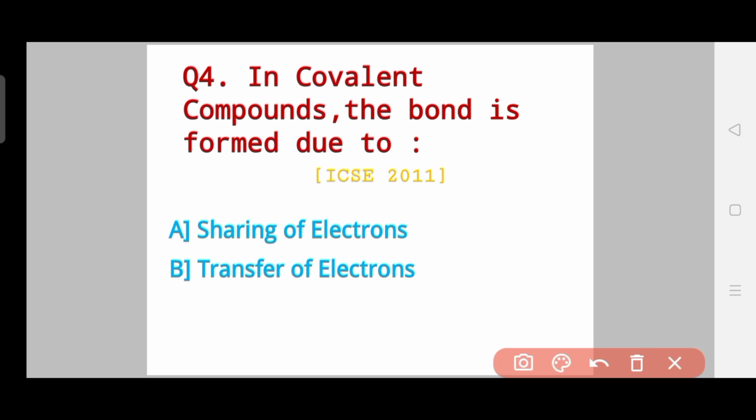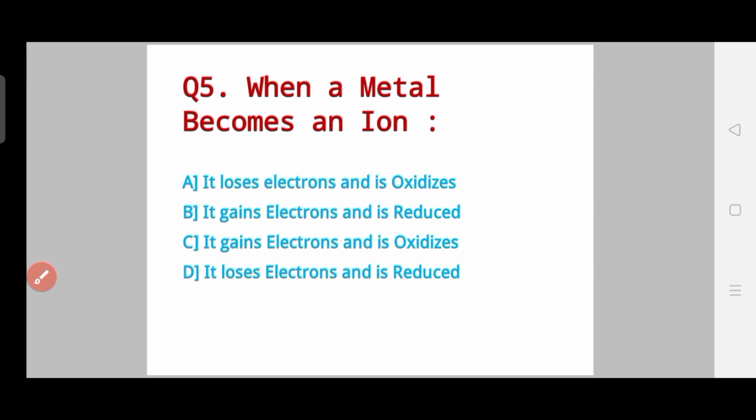Question number 4 is again an ICSE 2011 question. The question says, in covalent compounds, the bond formed is due to sharing of electrons or transfer of electrons. I hope that this is an easy question and you can answer this. So do comment down the answer for this question also. In covalent compounds, the bond is formed due to sharing or transfer of electrons. Okay, let's go to question number 5.